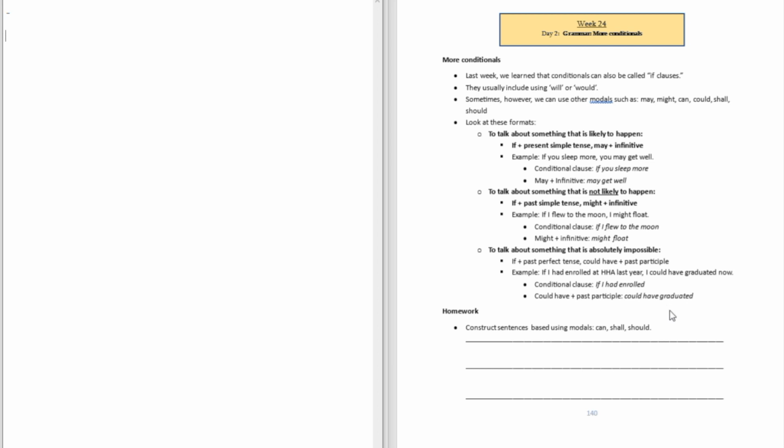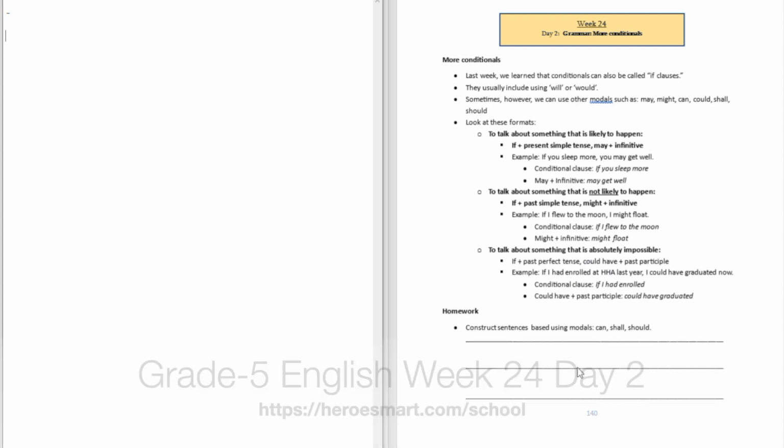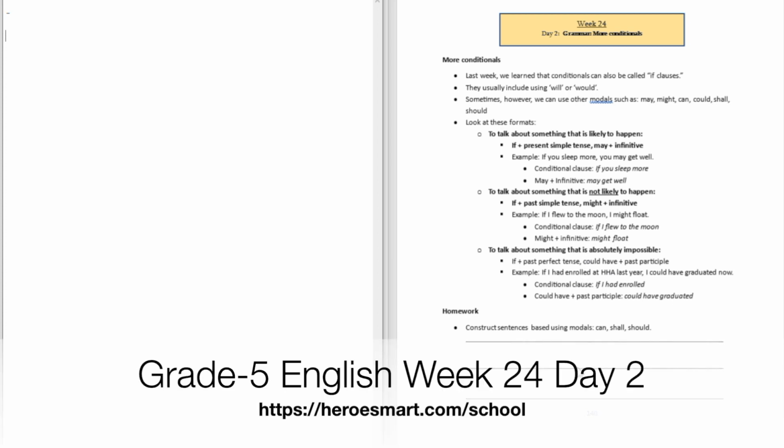All right, good stuff. So go ahead and try to construct sentences like this for me. You're welcome to use the space over here on page number 140, or you're welcome to write it down in your notepad, your notebook.